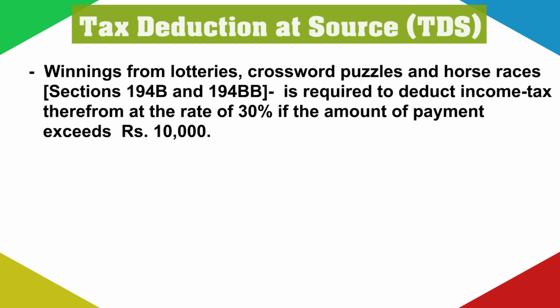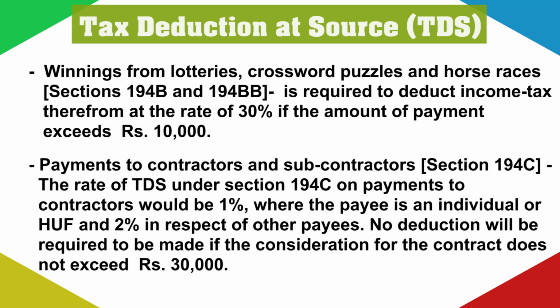Winnings from lotteries, crossword puzzles, horse races, etc. The paying authority is required to deduct income tax therefrom at the rate of 30% if the amount of payment exceeds rupees 10,000. Payment to contractors and subcontractors under section 194C.